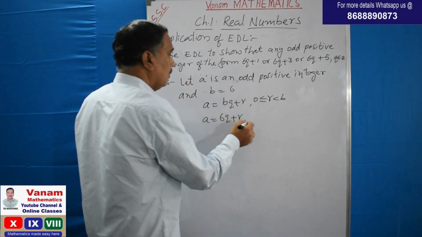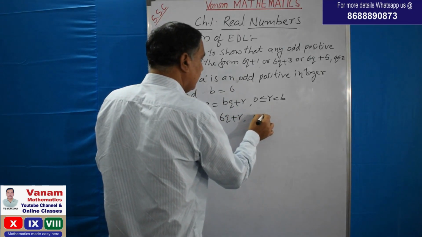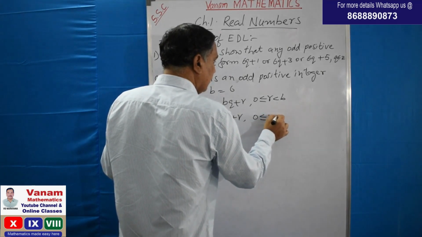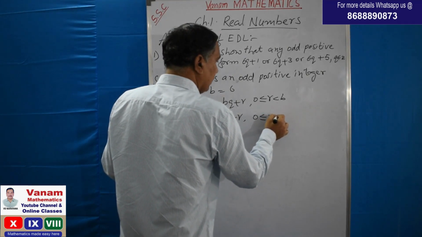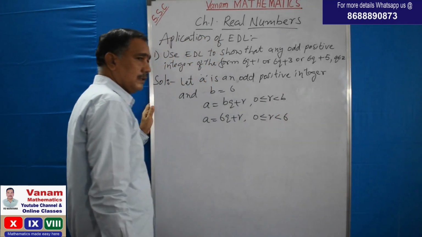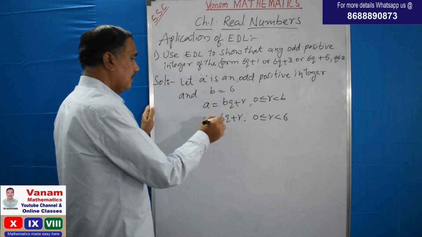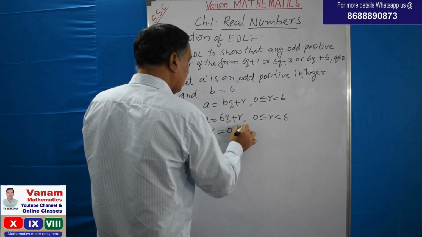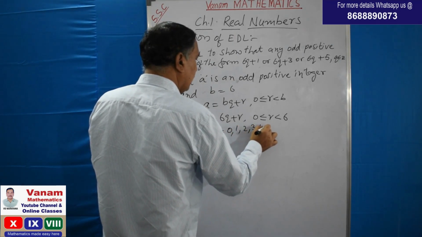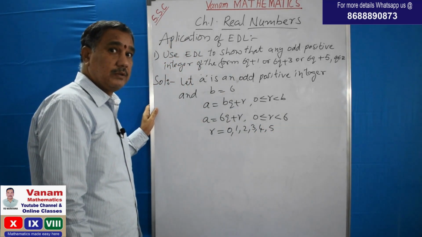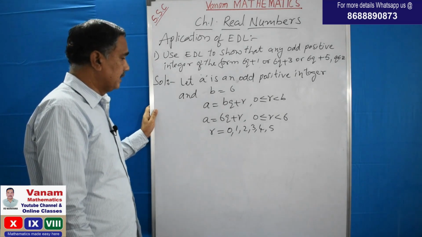Then what are the possible remainders we will get? 0 less than or equal to r less than the divisor. What is the divisor? 6. That means we will get the remainders r is equal to 0, 1, 2, 3, 4, 5, less than 6. The remainder should be less than the divisor.